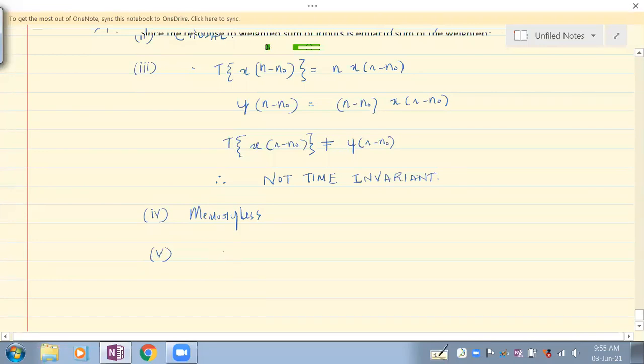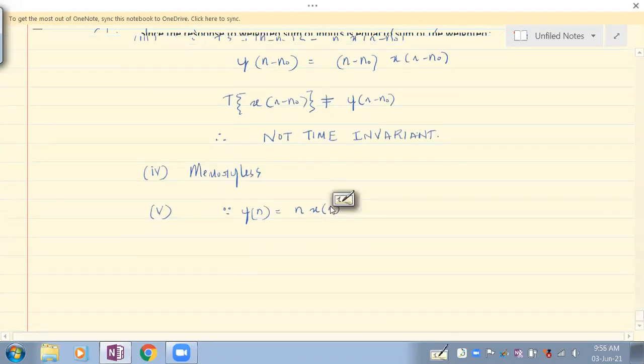See, y of n is equal to n x of n. So n could be a finite number, and x of n could be a finite number. But do you think n is finite? What is the range of n? The range of n is infinity.